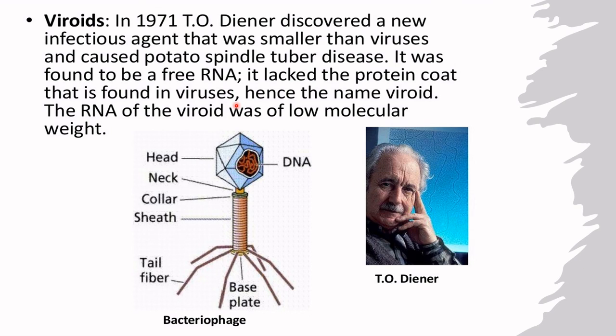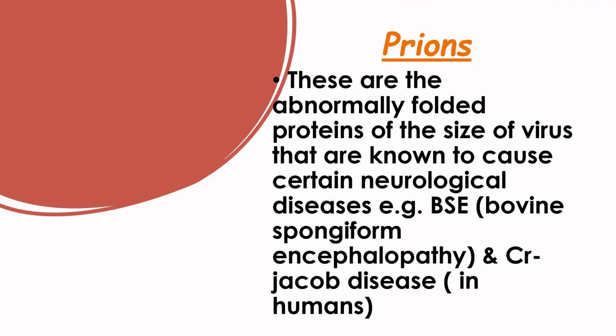That is the difference. The virus has the protein coat, and the viroids are devoid of the protein coat, hence the name viroid. The RNA is also of low molecular weight. See the comparison. This is a bacteriophage. It consists of DNA or RNA, but viroids don't have this protein coat outside. Viroids don't have these sheaths.